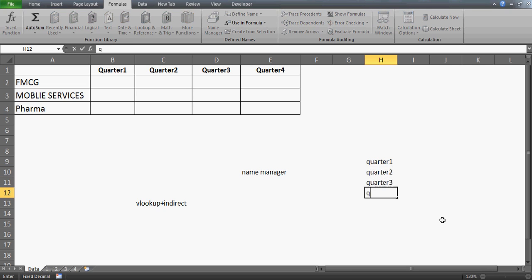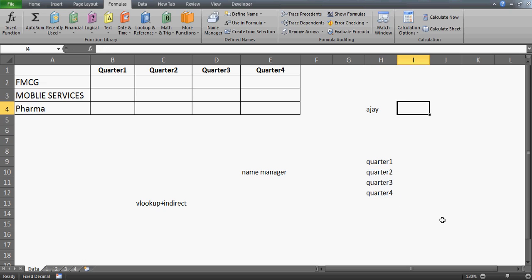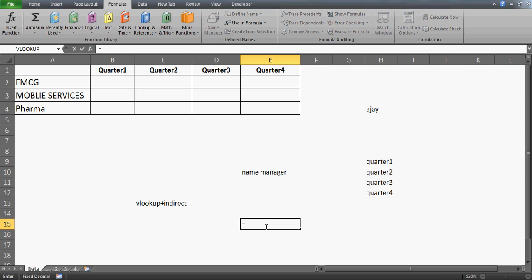No prize for your guesses. It's quite simple actually, we have just seen it. So this is going to be quarter 3 and this is going to be quarter 4. Now they are not text entries, right? It's not something which I have written here like my name Ajay.